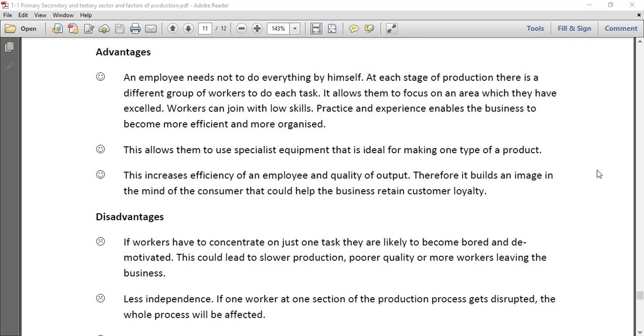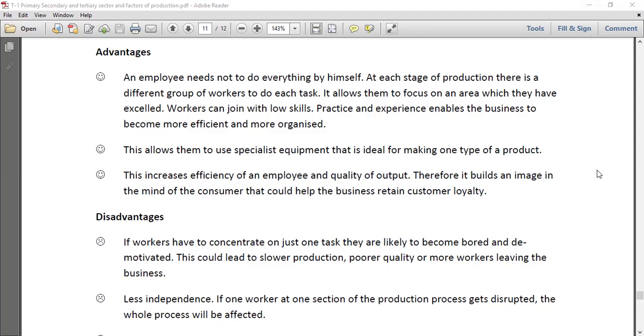Second, this allows them to use specialist equipment that is ideal for making one type of product. Last one, this increases the efficiency of an employee and the quality of the output. Therefore, it builds an image in the mind of the consumer that could help the business retain customer loyalty.